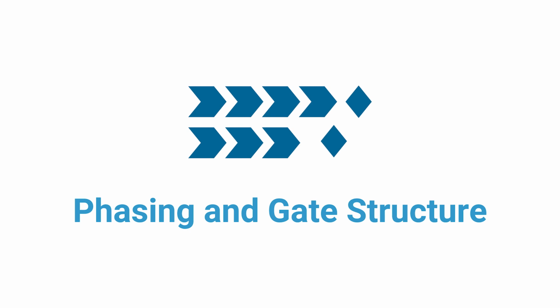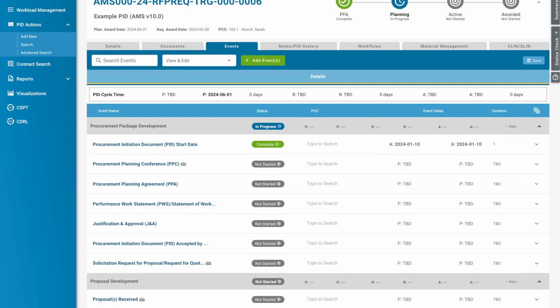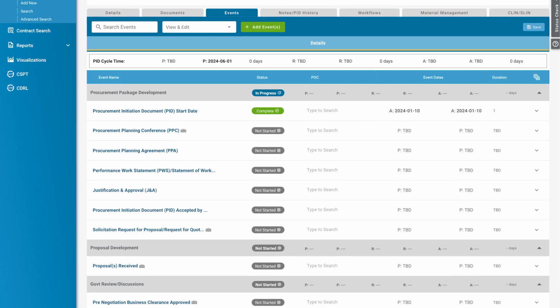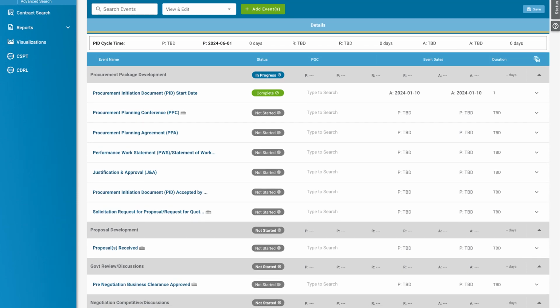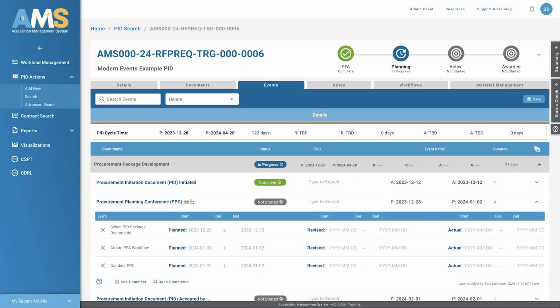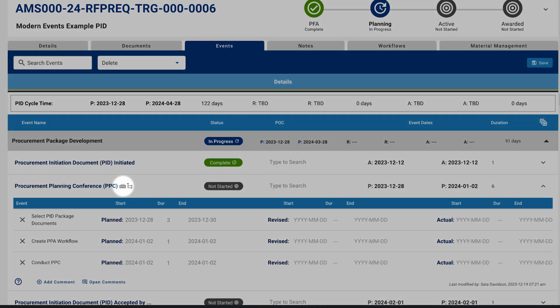PMT will automatically develop a basic phasing and gate event structure based on the classification chosen during the PID's creation. The system will add a list of default events for the PID that have been pre-selected per each command's needs. The basic event schedule can be modified by the user. Events can be added and/or removed based on the specific requirements of the procurement. The only events that cannot be removed from the schedule are gate events.